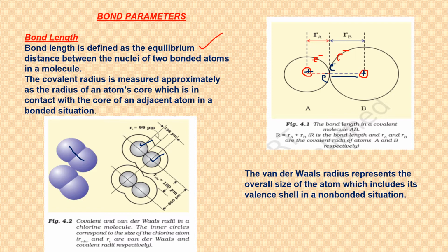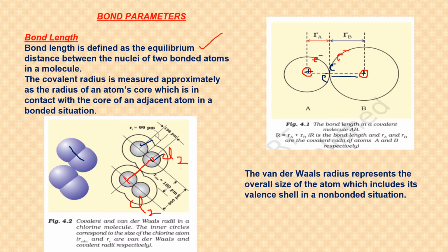covalent radii. But if two Cl2 molecules come opposite to each other, because in a sample you will have many molecules of a particular type, so this is one Cl2 molecule and this is the other Cl2 molecule. When they come in the vicinity of each other, you can see here also there is a distance being measured between the nucleus of this and the nucleus of this, which belong to different molecules.